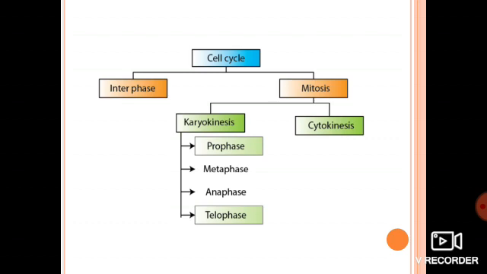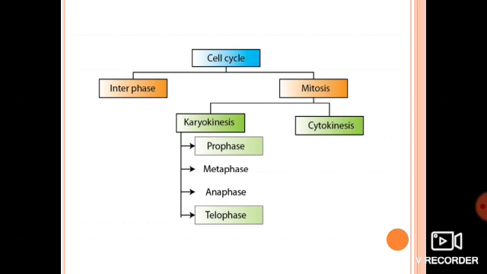If we see, this karyokinesis is divided into four phases. What are they? Prophase, metaphase, anaphase and telophase. Now see what I am saying, karyokinesis and cytokinesis. This karyokinesis and cytokinesis together are called mitotic phase. Cell cycle is divided into two parts, interphase and mitotic phase, that is known as M phase.